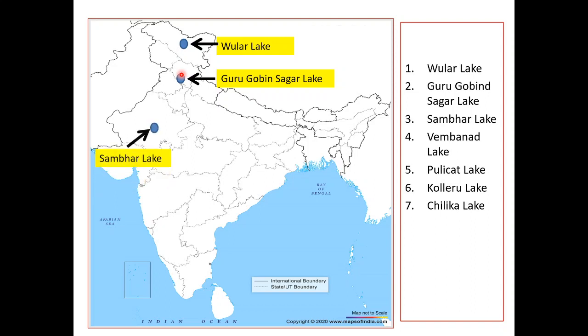Next we have Sambar Lake. Sambar Lake is in Rajasthan, and it is a salt water lake. There is salt production over there.